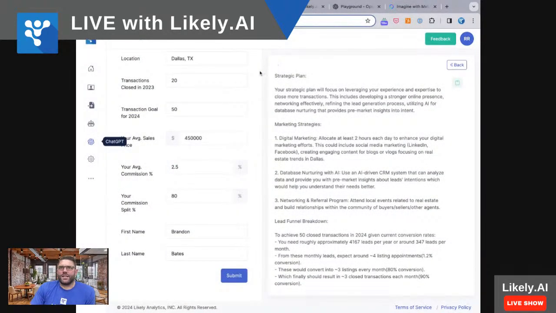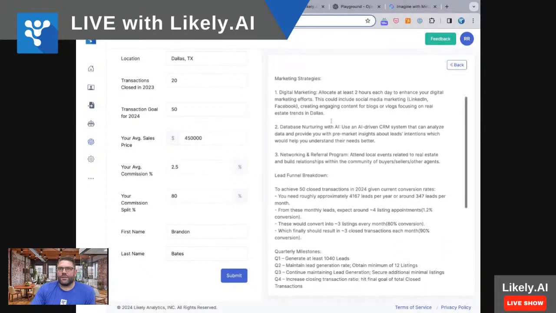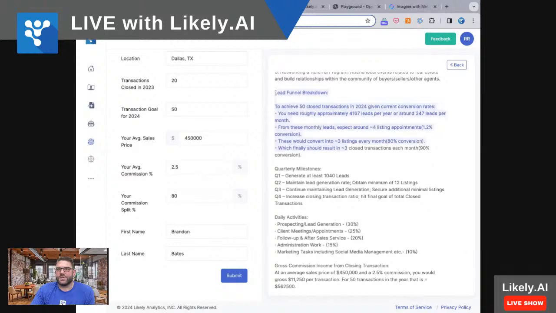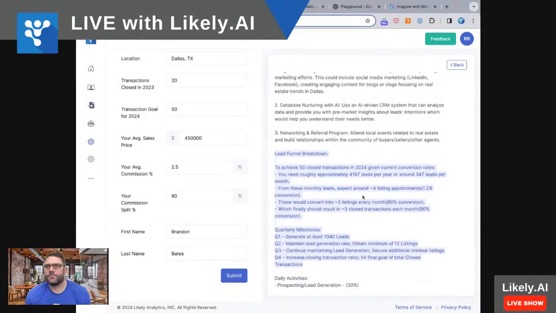All right, Dallas, strategic plan, marketing strategy, digital marketing, database nurturing, networking, referral programs, lead breakdown. So let's see what it says for lead breakdown. Lead funnel breakdown. To achieve 50 closed transactions in 2024 given current conversion rates, you need approximately 4,167 leads per year, or around 347 leads per month. From these monthly leads, expect around 4 listing appointments, 1.2% conversion.